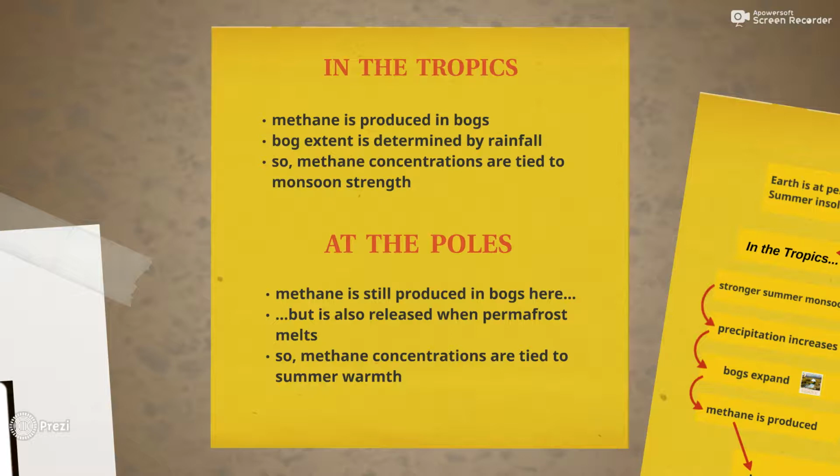In the tropics, methane is naturally produced in bogs. Bog extent is determined by rainfall. This means that methane concentration is tied to monsoon strength. In addition to that, permafrost melt at the poles also releases methane.